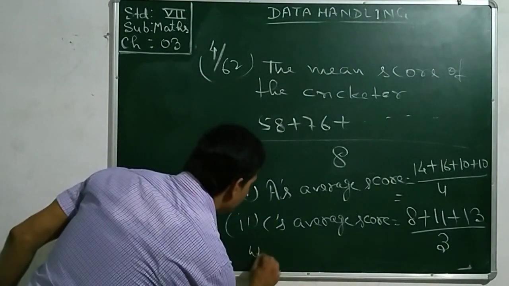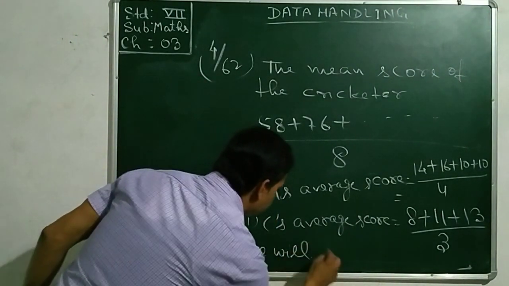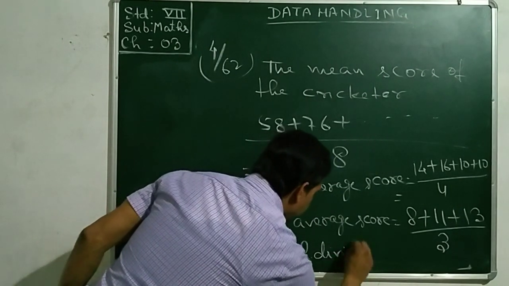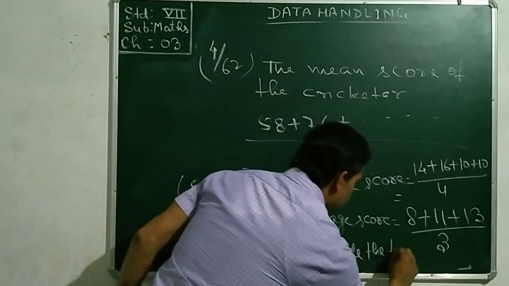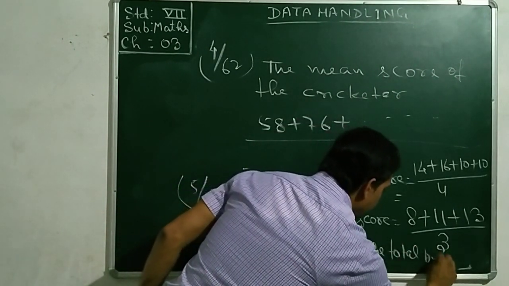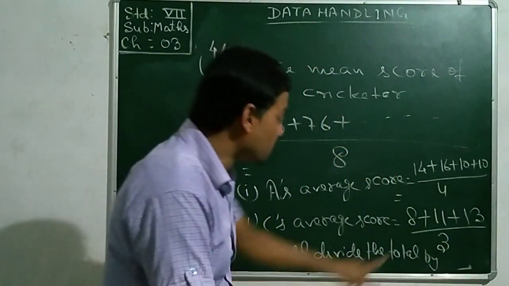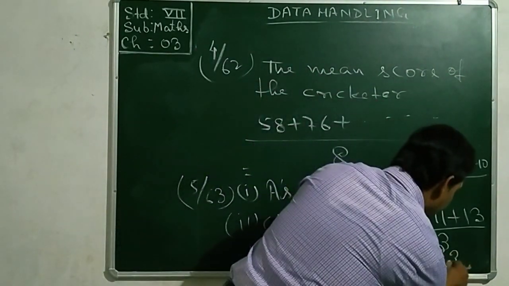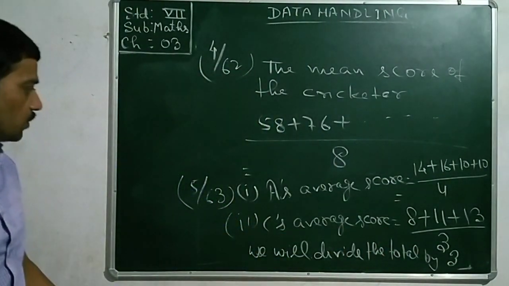You have to write that we will divide the total by 3 here only. It is by 3, not 4.